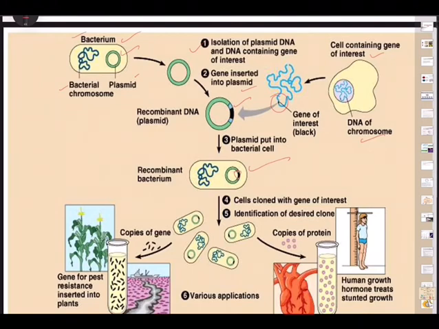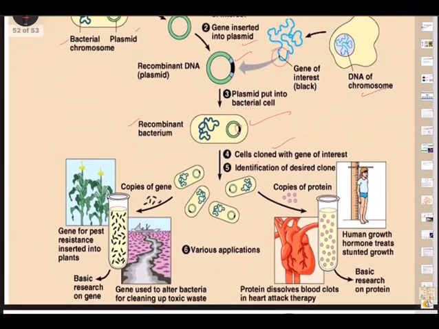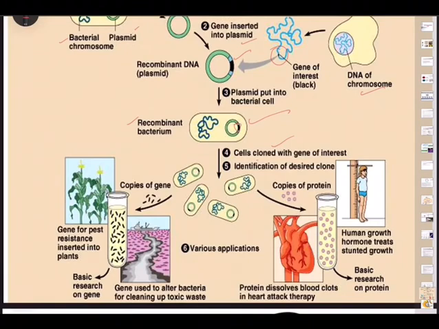Here we are using only E. coli, and here we are using recombinant E. coli. Now the cells are cloned with the gene of interest. These numbers are to be increased, and a desired clone identified, and once that is done, varieties of things can be achieved. For example, once the gene of interest is increased, the gene can be used in plants. A gene for pest resistance inserted into the plants means we need not spray any chemical. Without using any chemical, with just the insertion of the gene of interest, we can make the plants disease free.